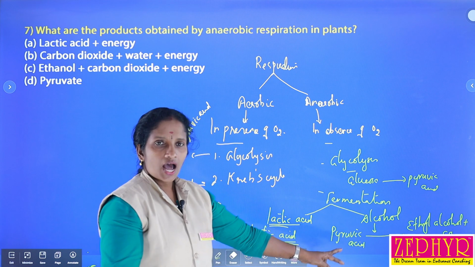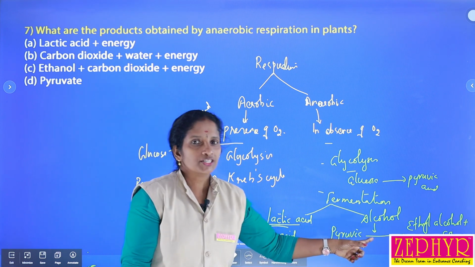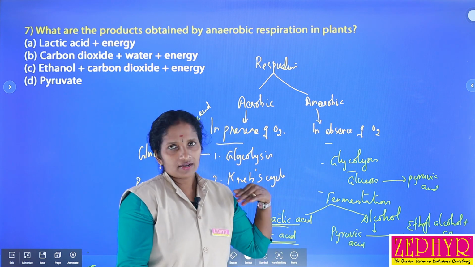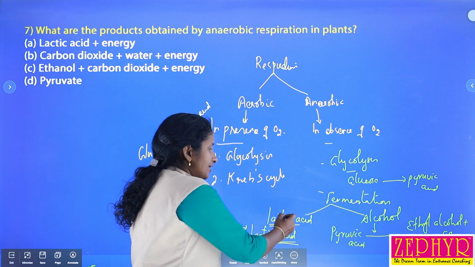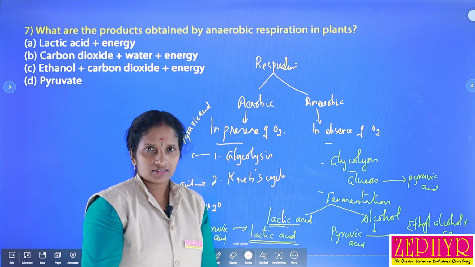This is called alcoholic fermentation, and that is called lactic acid fermentation. Alcoholic fermentation takes place during baking, brewing, as well as in microorganisms, but lactic acid fermentation takes place in our body during heavy exercise, isn't it?